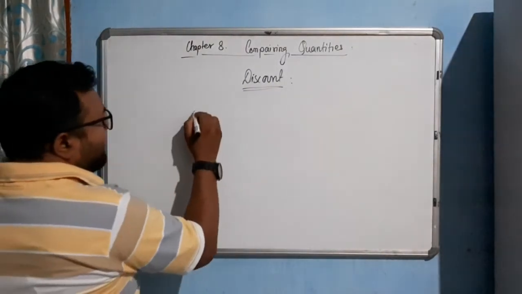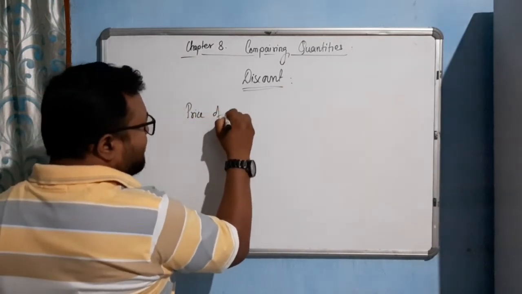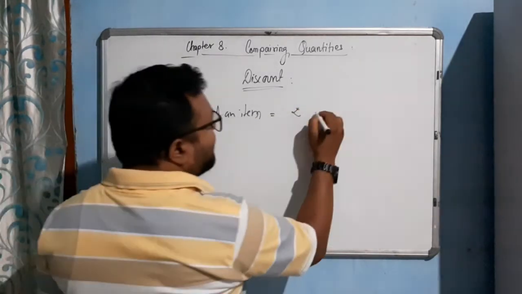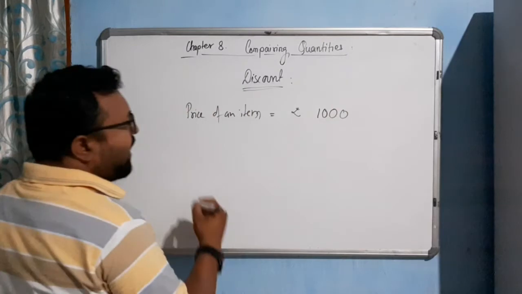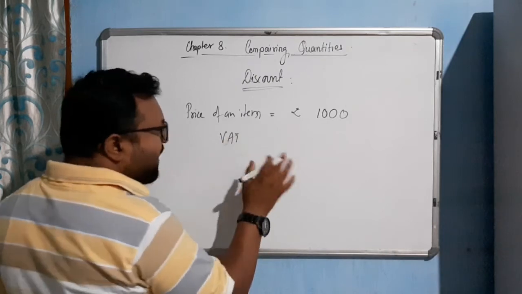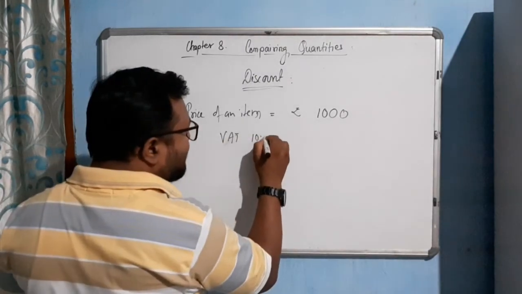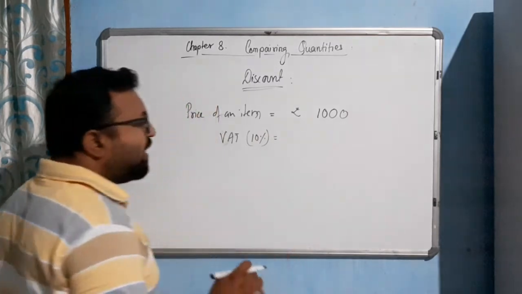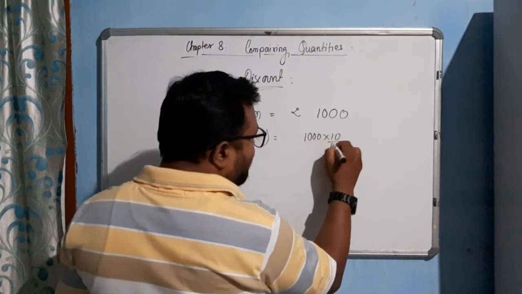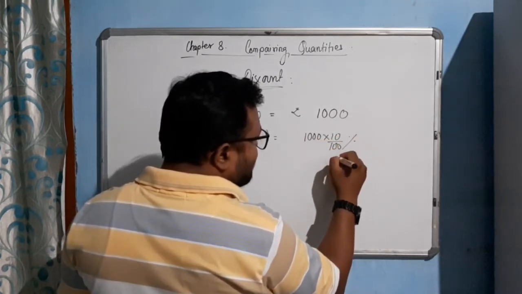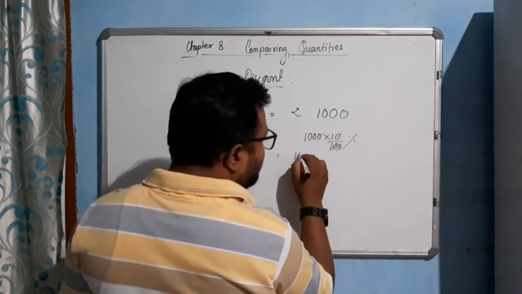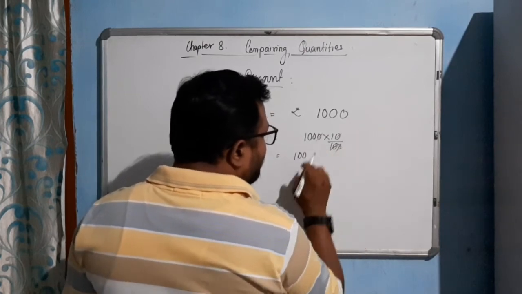suppose the price of an item, any item, is rupees, suppose 1000, okay, make it clear, 1000. And you have to pay tax, suppose VAT, or whatever tax is mentioned in your book, suppose 10%. You have to pay 10% tax. So what will be the amount? 10% tax will be 1000 into 10 by 100 percentage. Sorry, 10% tax will be 100 rupees.